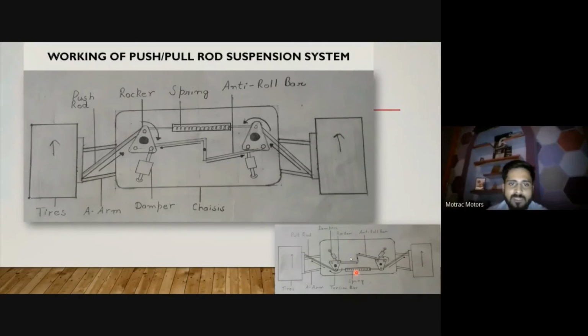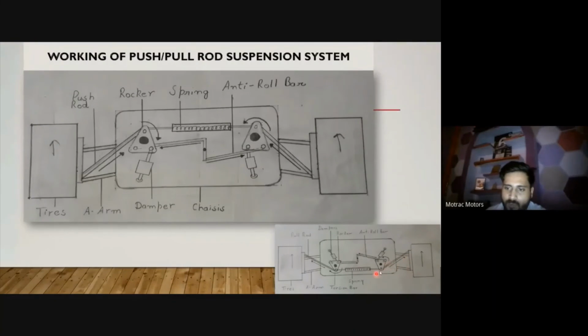Pull rod suspension is all about putting this assembly on the downside. If my wheel is going upside and it starts pulling rather than pushing, it is called a pull rod suspension. In this figure you can see that if this wheel goes in the upward direction, so what will happen, the vehicle will go in the upward direction,